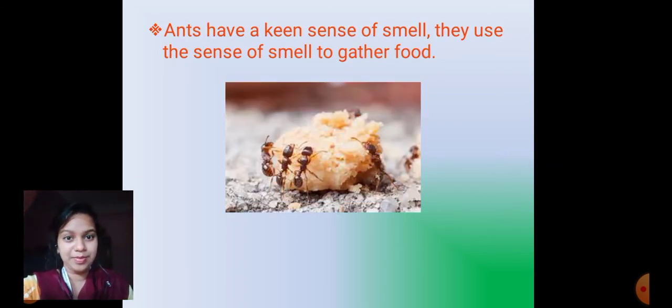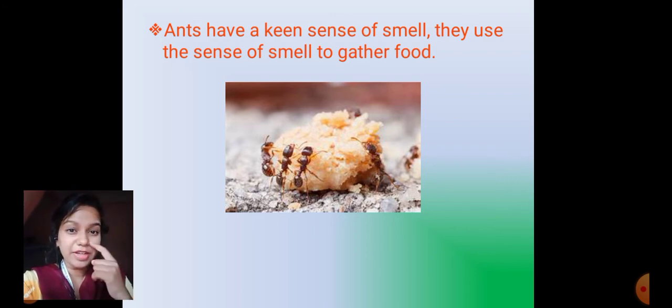Like see, you will observe that if you drop food particles, after some time, a lot of ants will gather. How did the ants know that you spilled food? The ants knew that because they have a very strong sense of smell. Okay? And they smell around everything. So if you drop your food on the ground, lots of ants will get the message that yes, someone has laid the dinner for us. Okay? And they will gather around and then they will get the food. Alright, children?